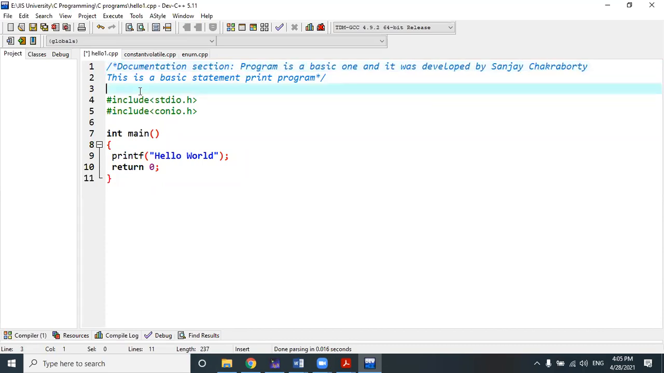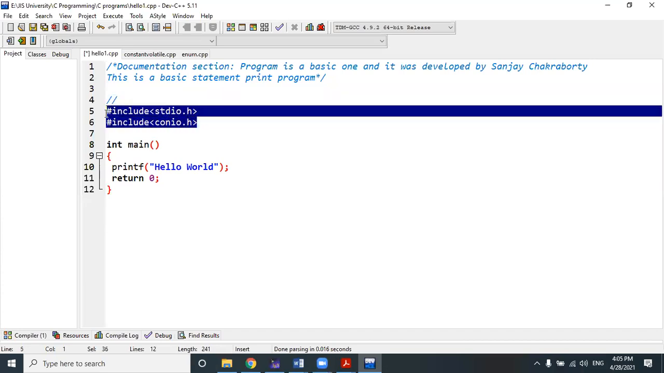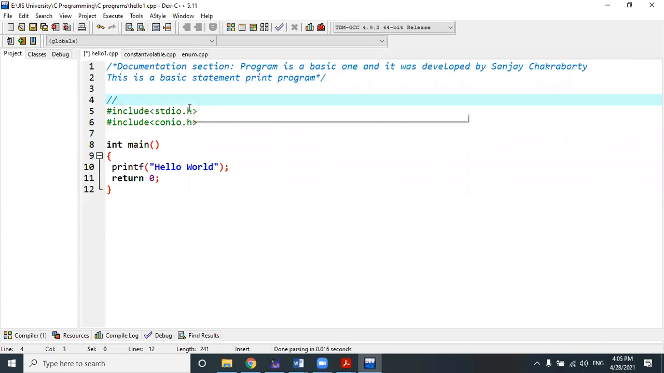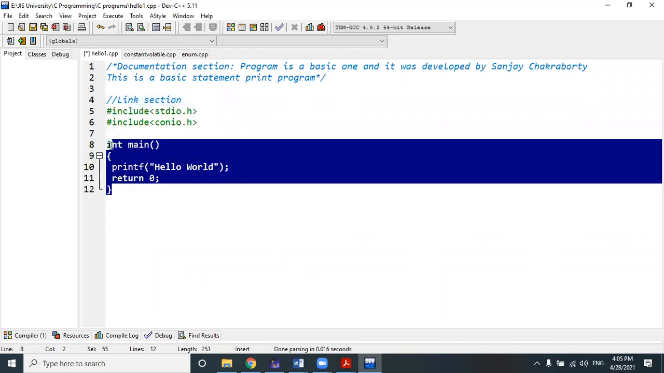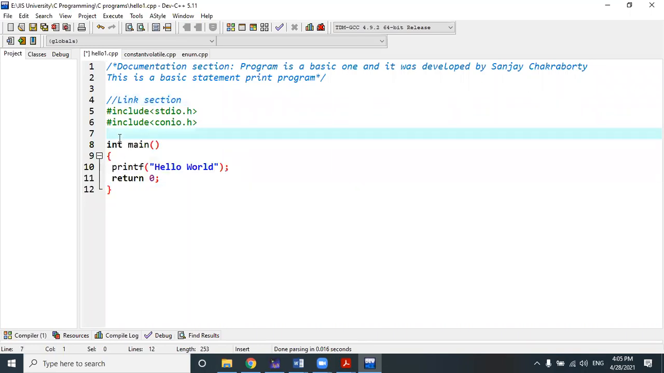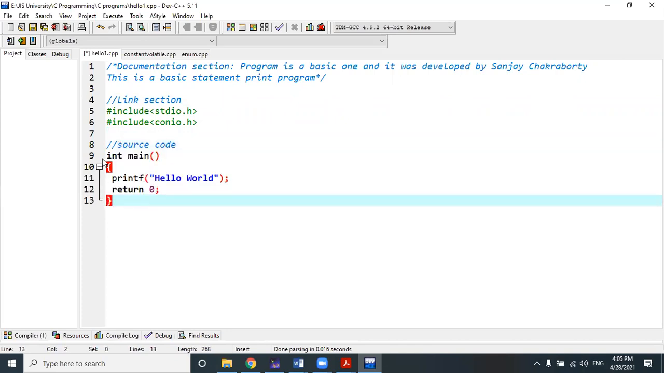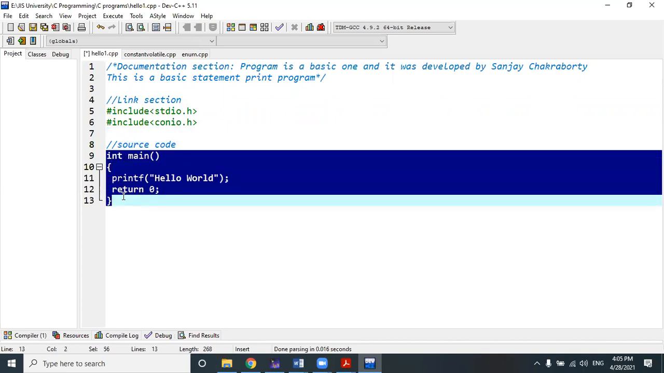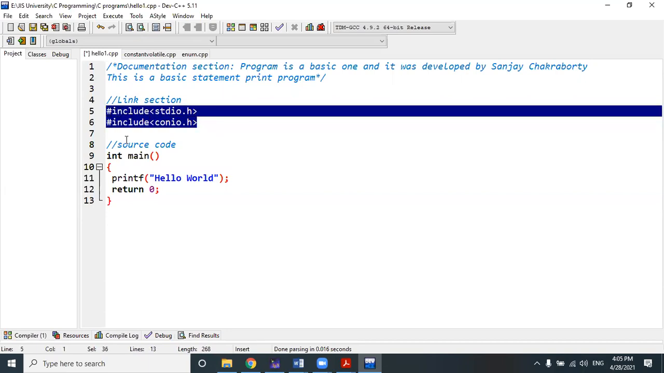Now, this section, which I am going to discuss in these two green color lines, is called the link section. That means this section is used for linking the header files along with the source code. So this is our source code. The main method is always our source code. All the statements in the main method are our source code, and before the main method, these .h files are called header files.